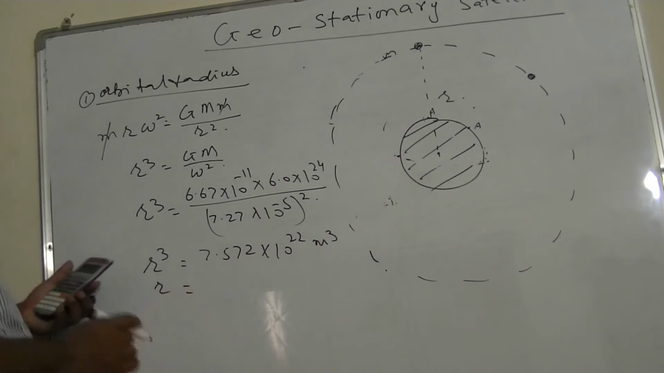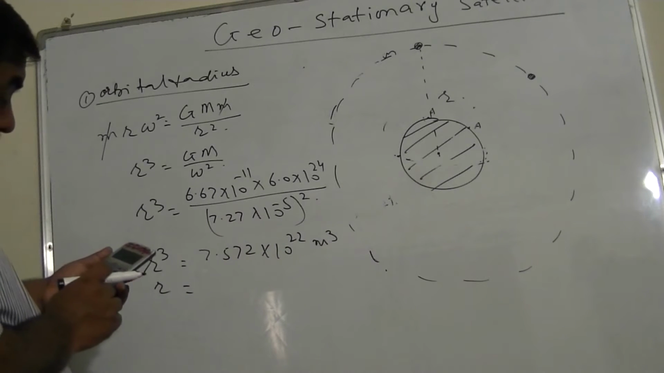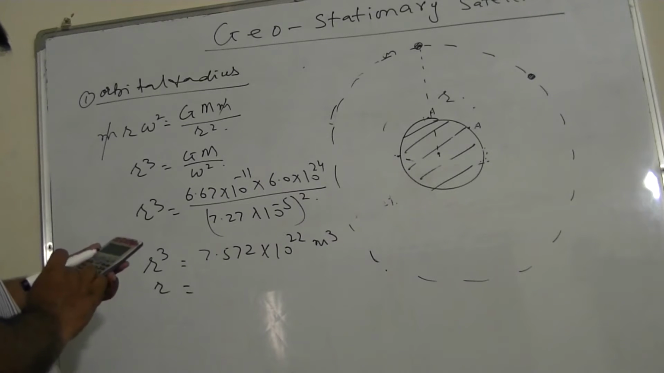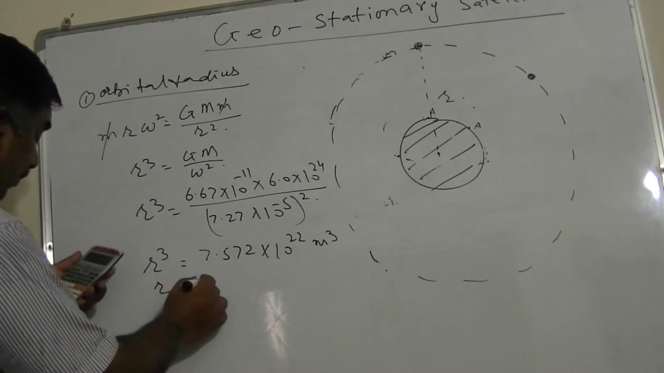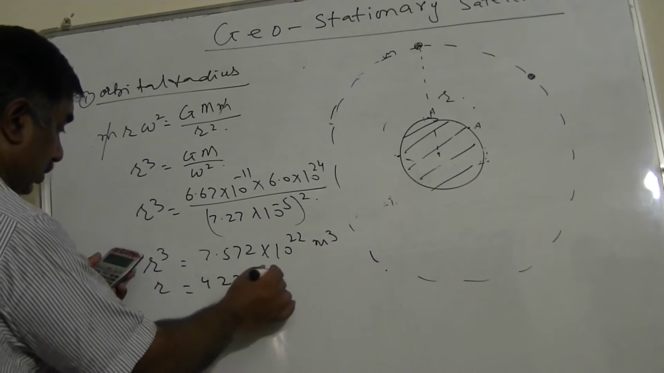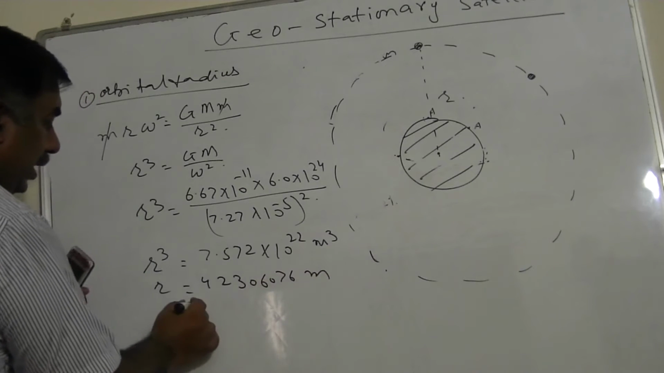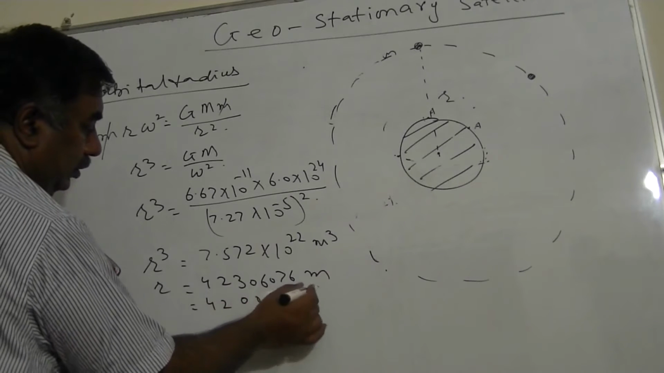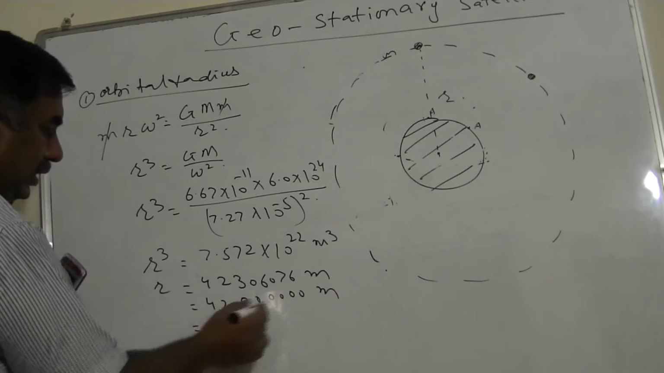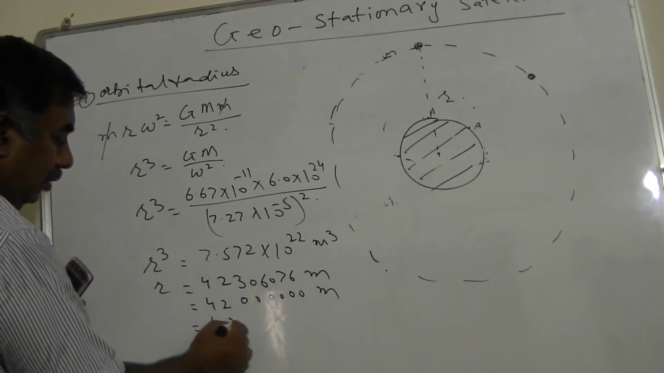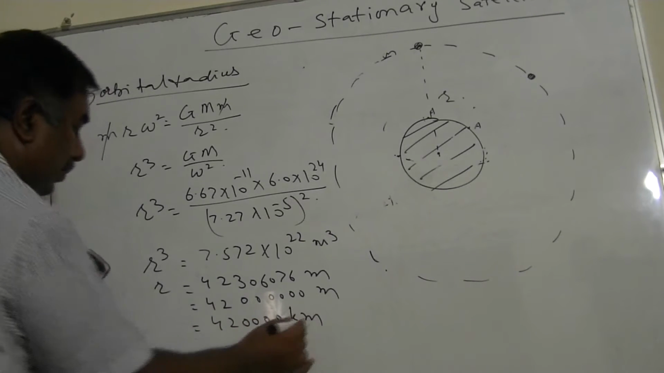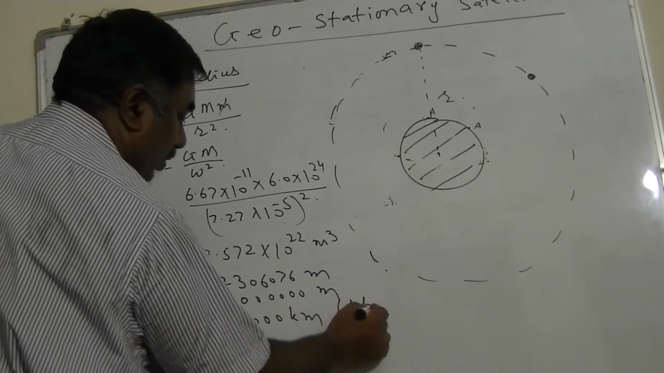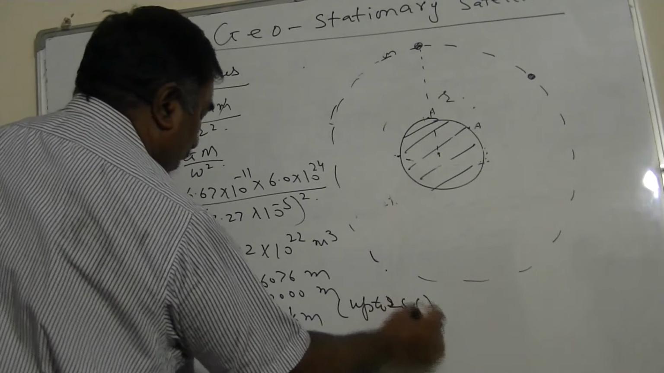Now you have to find the cube root of this, and if you find the cube root, it comes out to be 42306.076 kilometers, or almost 42,000 kilometers. Up to two significant figures, it is 42,000 kilometers.